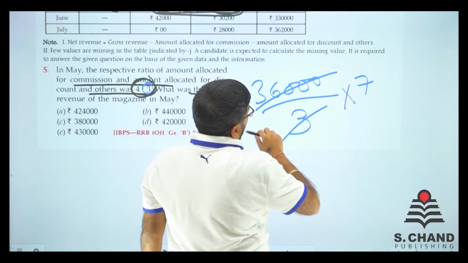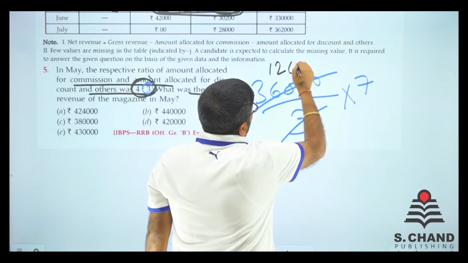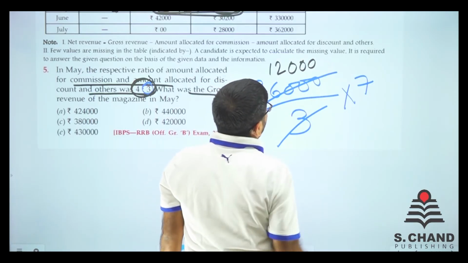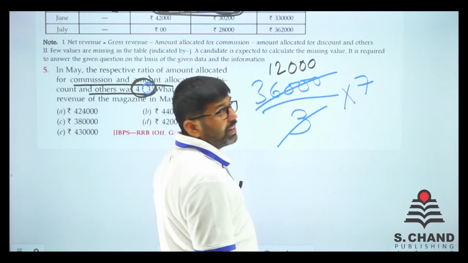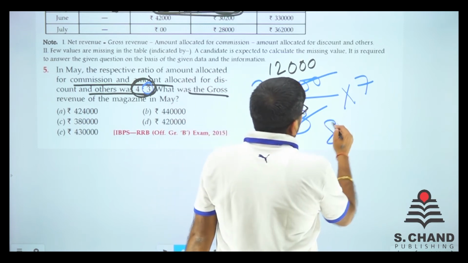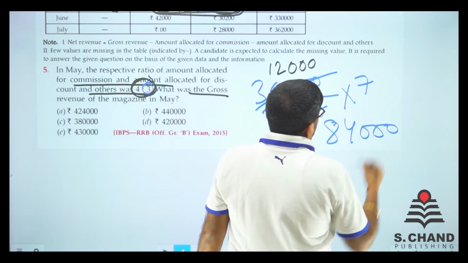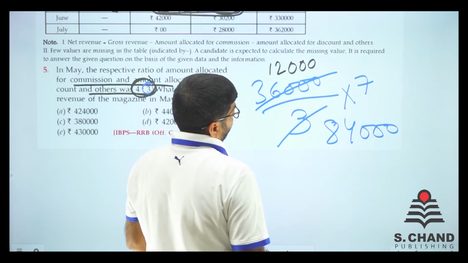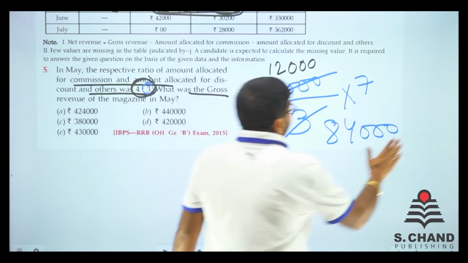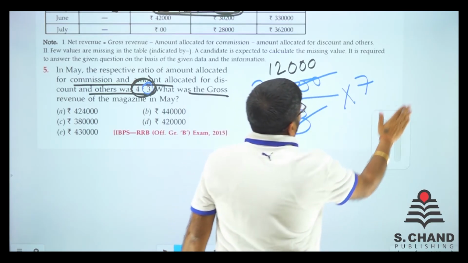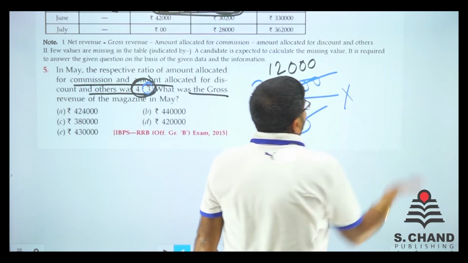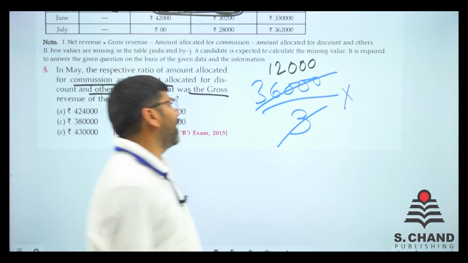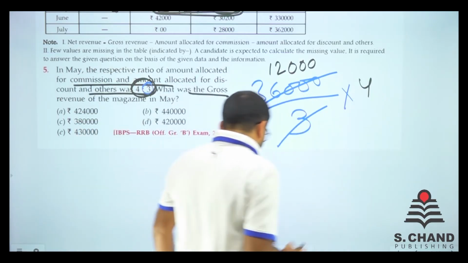Divide 36 by 3. We got 12 and then 000. 7 into 12, 7 twelves are 84. So we got 84,000. 84,000 is the total amount. No. Sorry. We don't want 7 parts here. We just want the 4 parts here. We just want the 4 parts, na? So 4 parts. Why 4 parts?